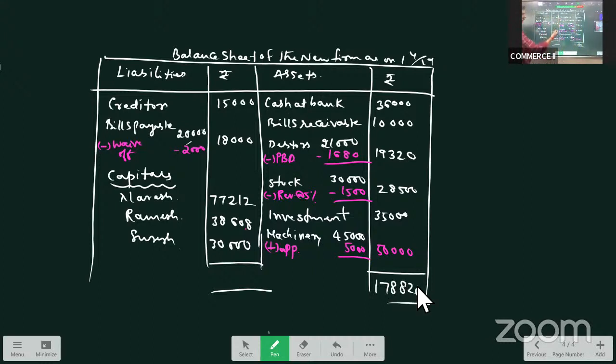Here also 820, 68, 150, 138, 145, 155, 170, 178. Yeah. So the total is 1,78,820 on both the sides. Is it clear? Is it understood?